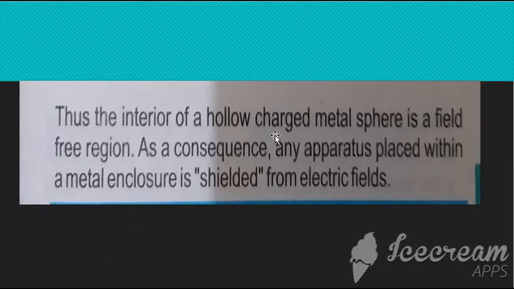Thus the interior of the hollow charged metal sphere is a field-free region, meaning it does not contain any electric field. As there is no charge inside the hollow metallic sphere, there is no electric field within that region. As a consequence, any apparatus placed within a metal enclosure is shielded from electric fields.